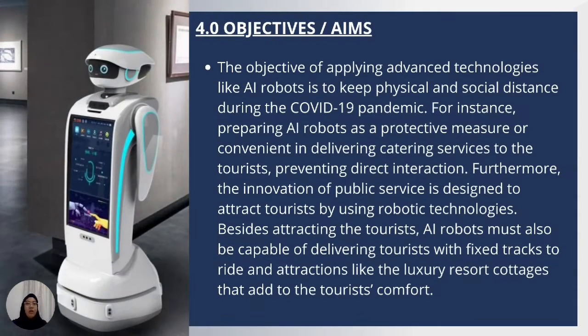Then is my objective. The proposal is applying advanced technology like AI robots to keep physical and social distance during the COVID-19 pandemic. For instance, preparing AI robots as a protective measure of convenience in delivering catering service to the tourists, preventing direct interaction. Furthermore, the innovation of public service is designed to attract tourists by using robotic technology. Besides attracting the tourists, AI robots must also be capable of delivering tourists with a fixed track to ride and attractions like the luxury resort cottage that add to the tourists' comfort.